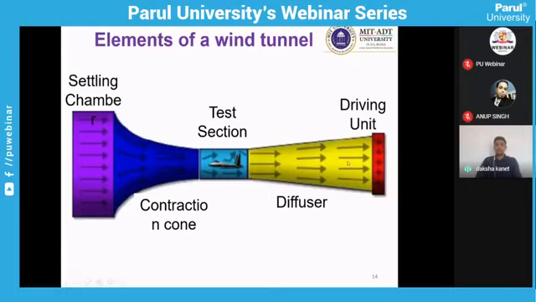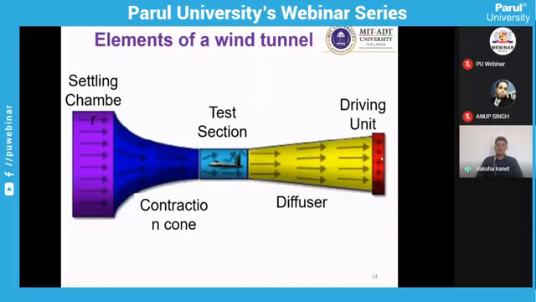Then you have the diffuser, which is again diverging in nature. So as your area increases, the pressure will increase, the velocity will decrease, and at the end your pressure will be equivalent to the atmospheric pressure. So with the help of the diffuser, our objective is to remove the back pressure losses. And at the end, you have the driving unit, because this is a suction kind of wind tunnel.